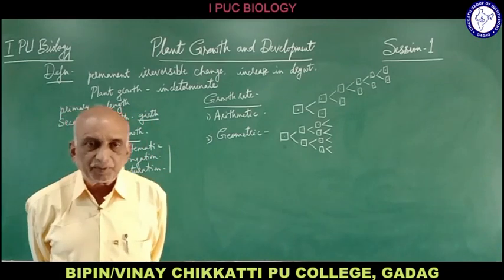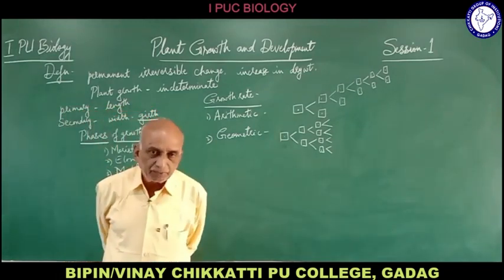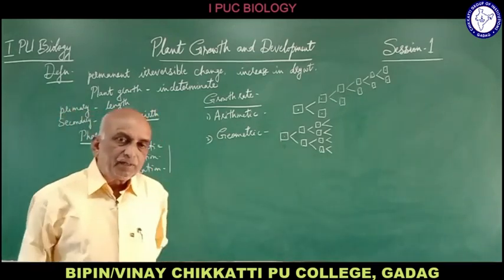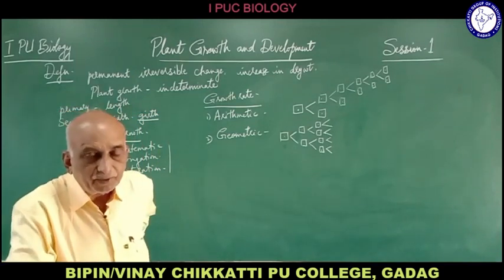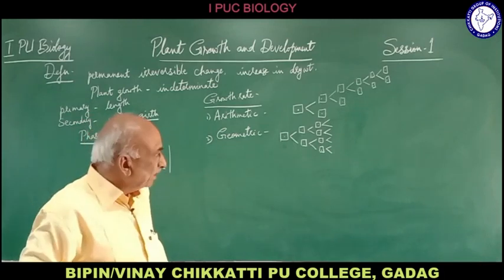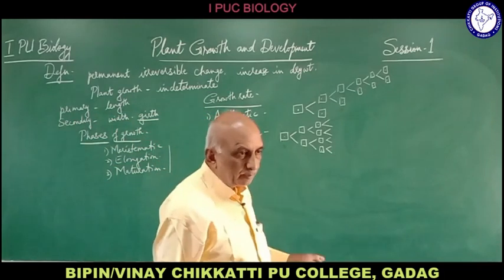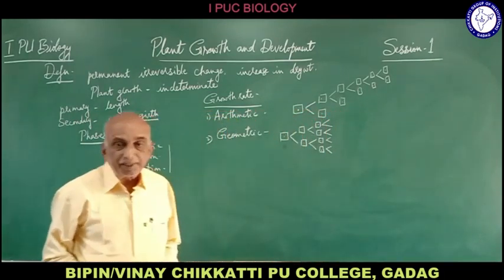Again, two cells will produce 4, 4 then produce 8, then 16, 32, 64, and so on. Like that, the number doubles at every step. Bacteria will divide every 20 minutes. When they are placed under optimal conditions, they divide by this type of division. That is referred to as geometric growth.